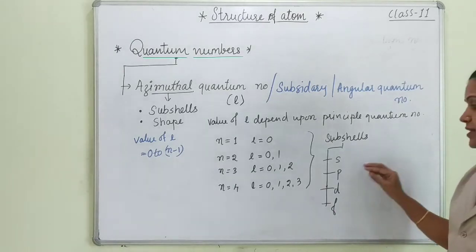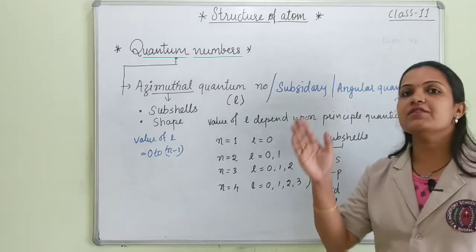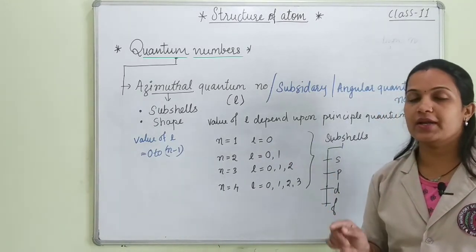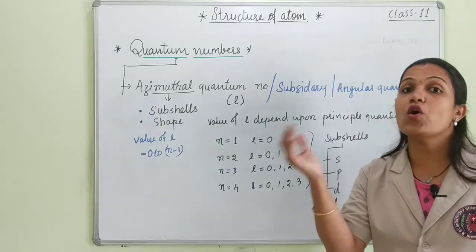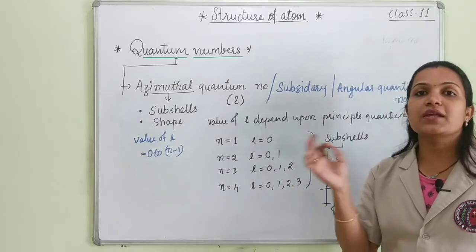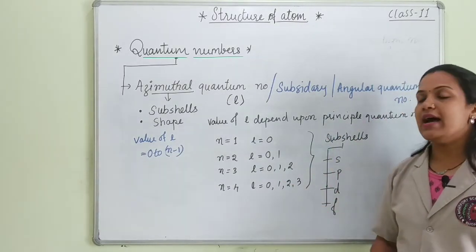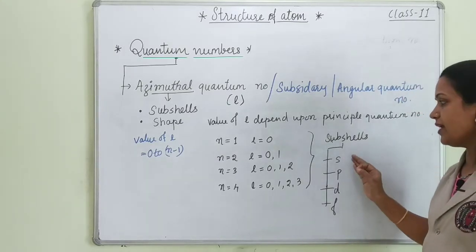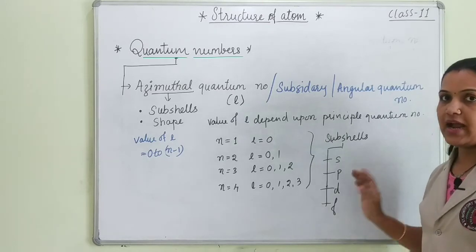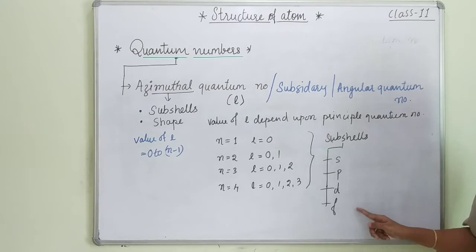And students, this is the reason that in class 10th we studied the classification of elements, the periodic table. In class 10th only we studied that there are S block elements, P block elements, D block and F block elements. What does it mean? It means that their last electrons are in these subshells, and these subshells are S, P, D and F.